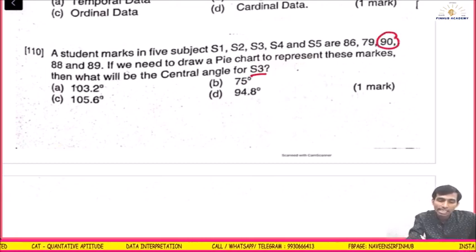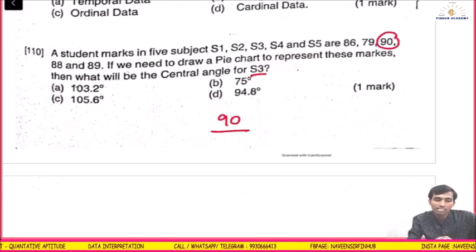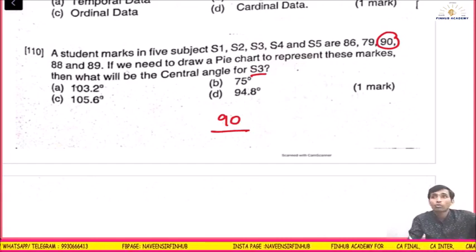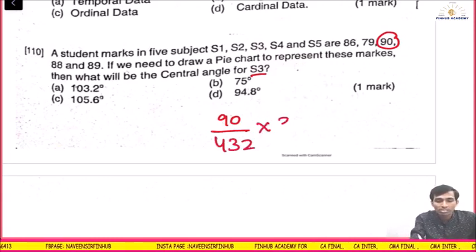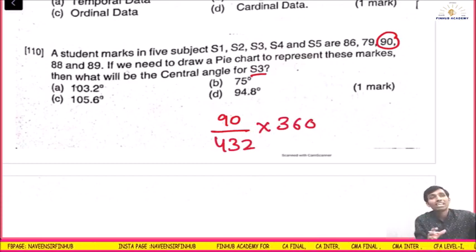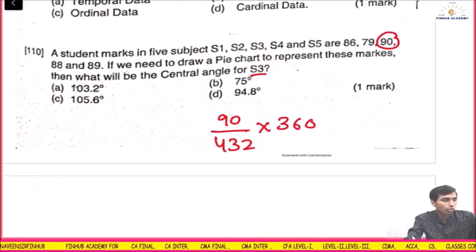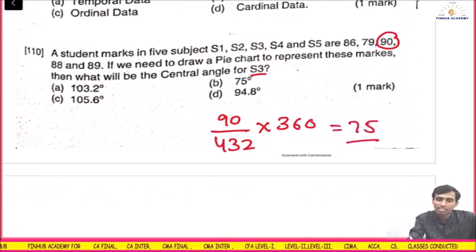Central angle of S3 is 90 divided by the total. Check the total: 86 plus 79 plus 90 plus 88 plus 89. The total is 432. So divide by 432 multiplied by 360 degrees, because 360 is the angle of the circle. So 90 divided by 432 into 360 is equal to 74.99, which means 75 degrees.